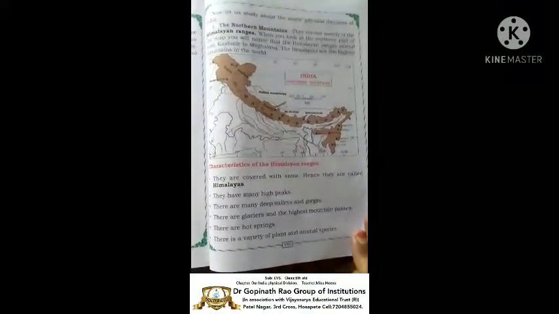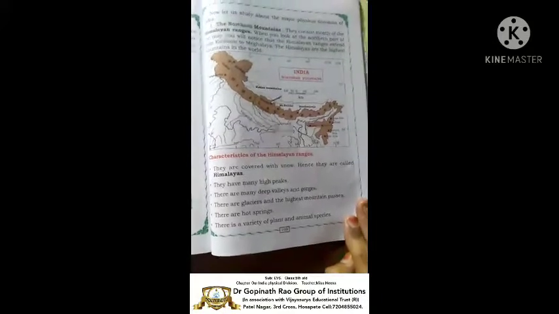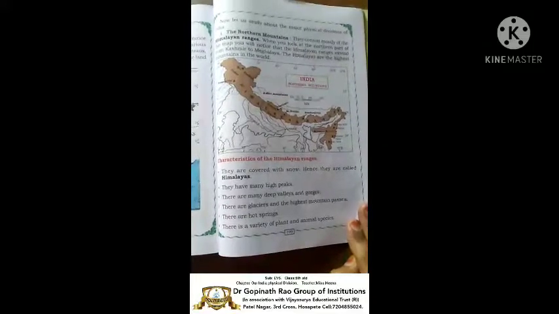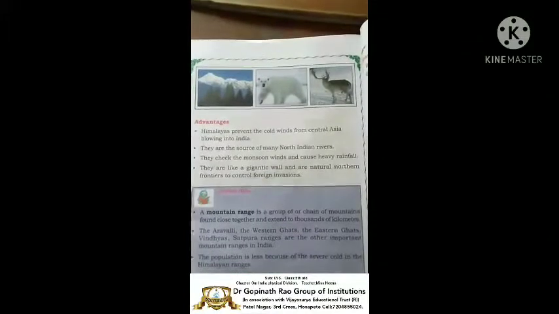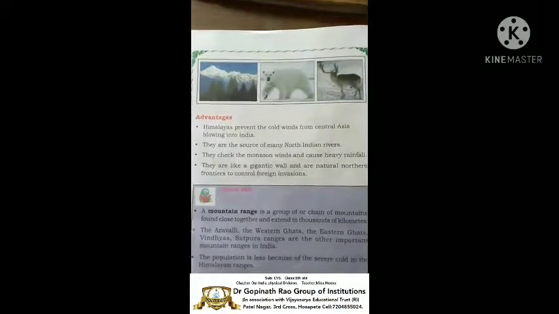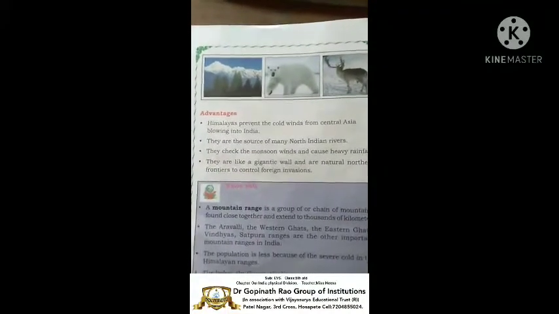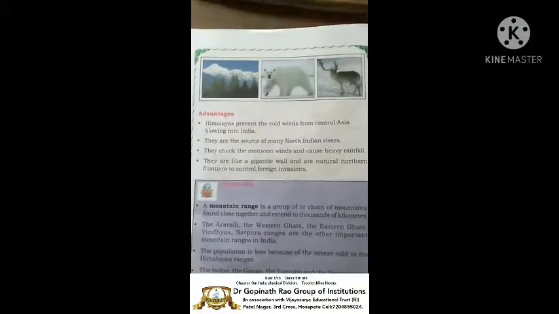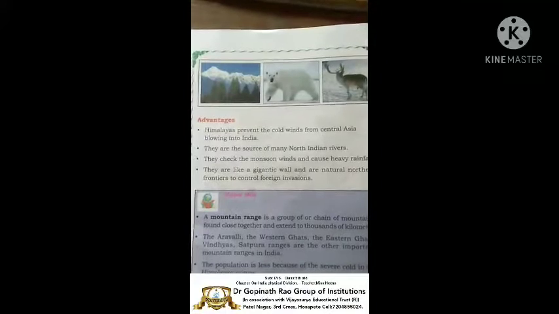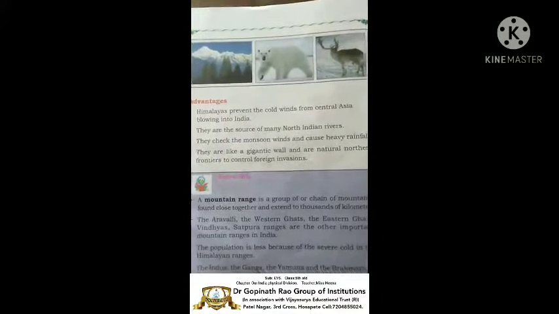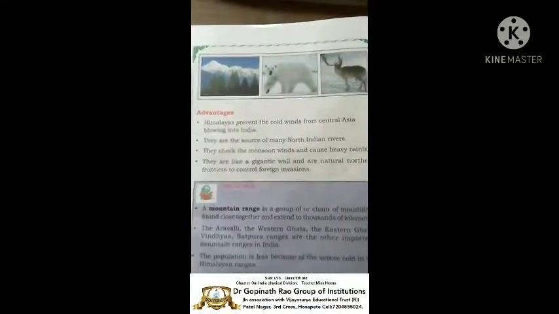The total area is covered with snow, and normally the animals that live here could not live in other climatic conditions. Here you can see the animals that live in the Himalaya, polar bear and snow deer. And how does the Himalaya help us? The Himalaya prevents the cold winds that come from Asia. Which is our continent? Asia is our continent.